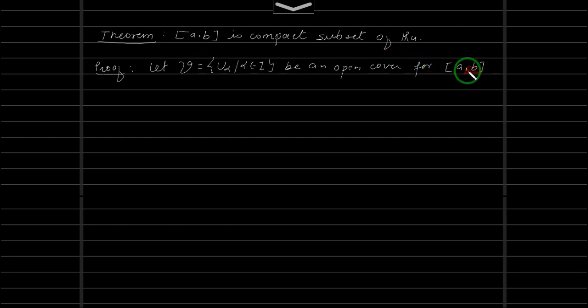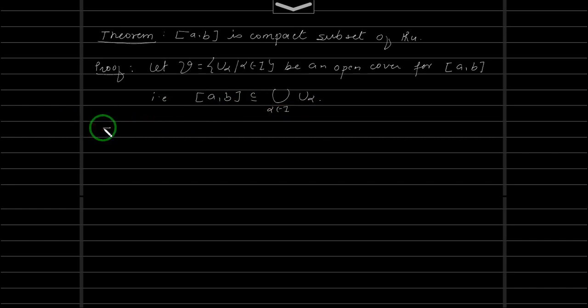We need to show that this open cover has a finite subcover. What is the meaning of open cover for this? That is, [a, b] will be a subset of the union over alpha belongs to I, the indexing set, of U_alpha.